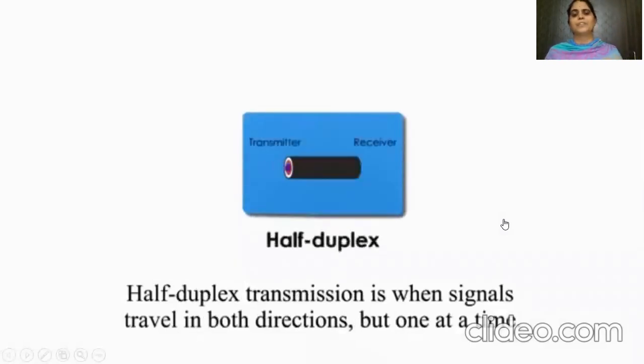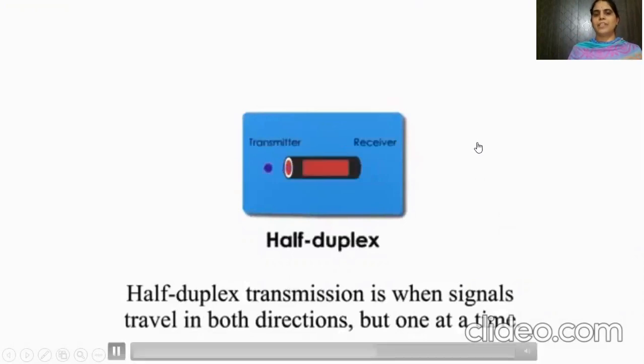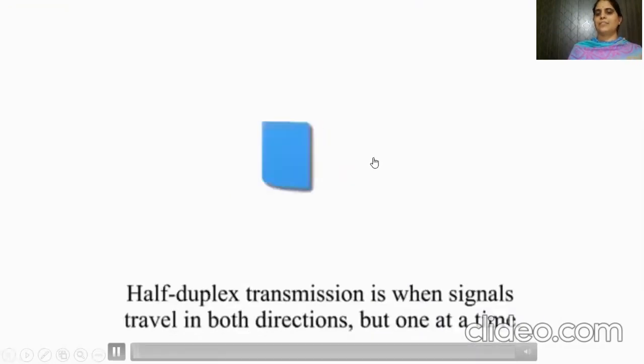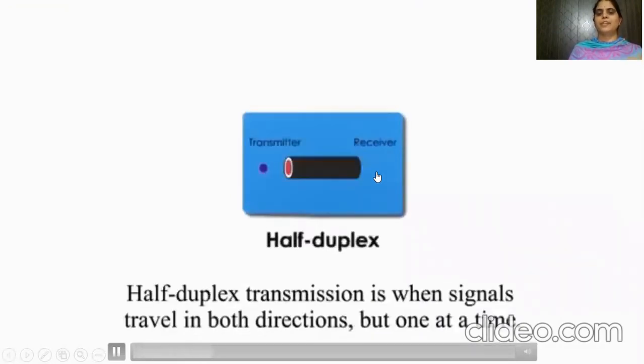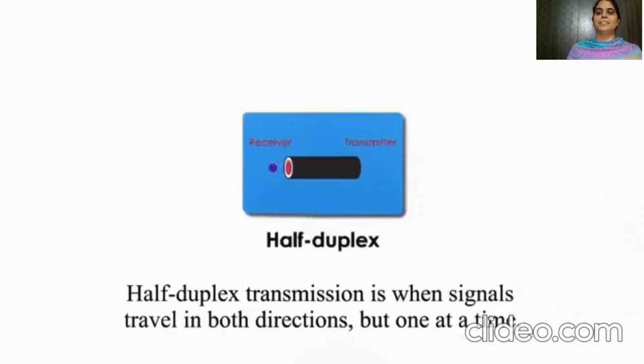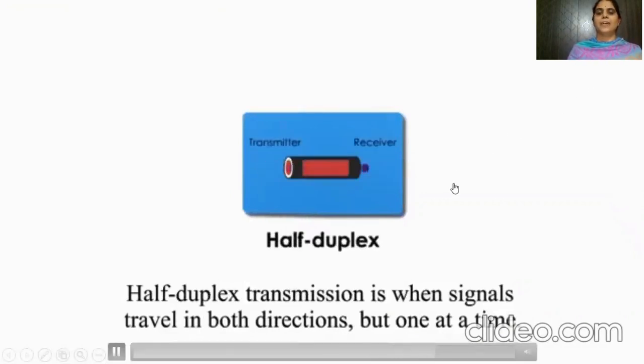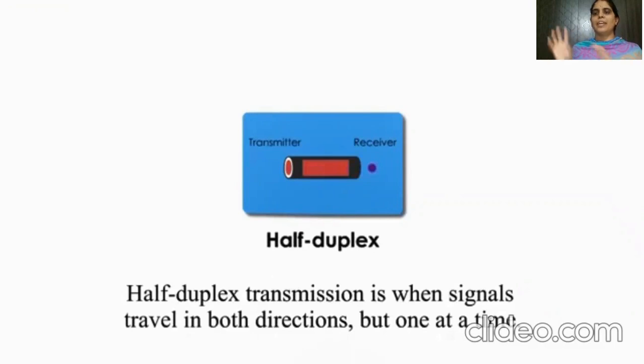Next is half duplex mode. In this, data can travel in both directions, from sender to receiver as well as from receiver to sender, but not at the same time. It is like talking on a walkie-talkie. Only one person can talk, and the other has to receive and wait for his turn.